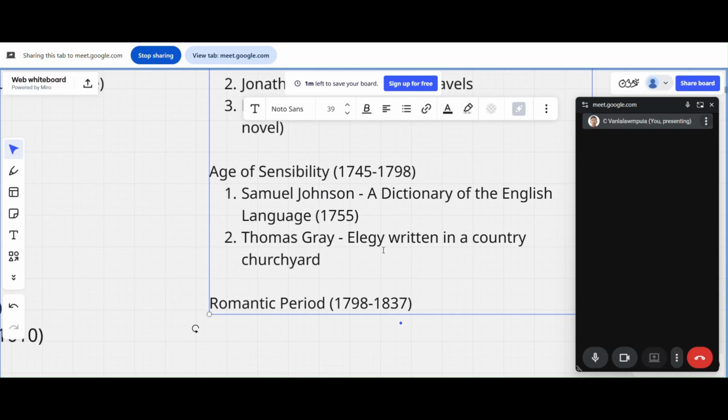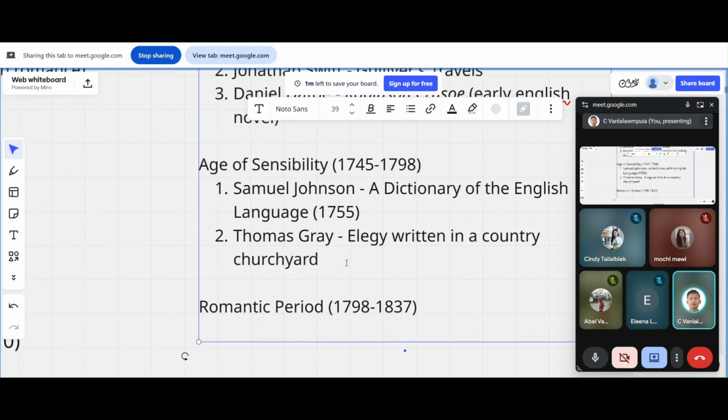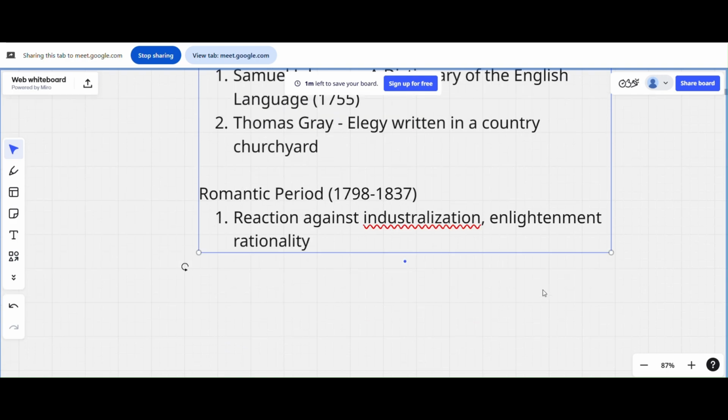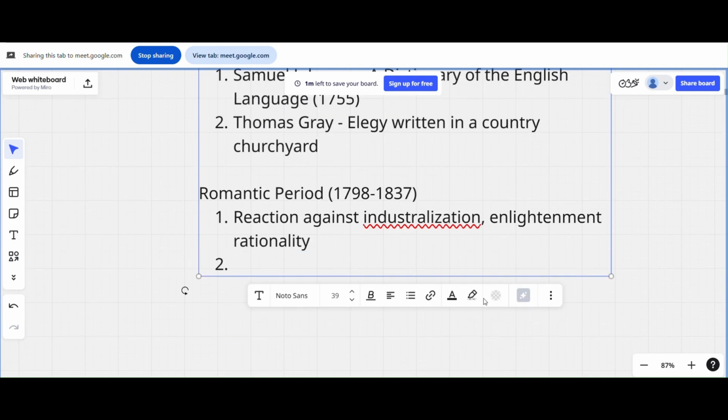Romantic period, it is a reaction against industrialization, enlightenment rationality, let me say. Okay, romantic period. And it has emphasis on what? Emphasis on nature, emotion, imagination, and individualism.